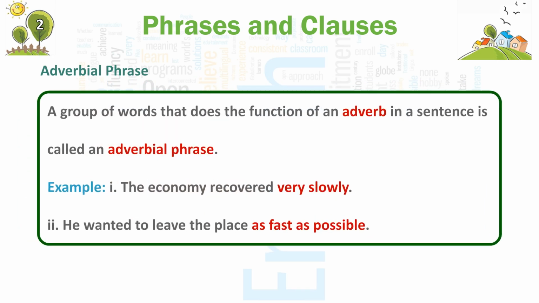Adverbial phrase. A group of words that does the function of an adverb in a sentence is called an adverbial phrase. Example: first, the economy recovered very slowly. Second, he wanted to leave the place as fast as possible.